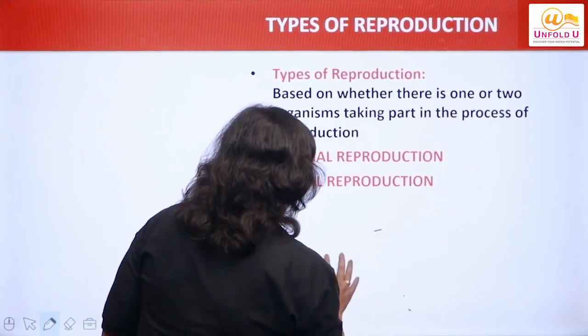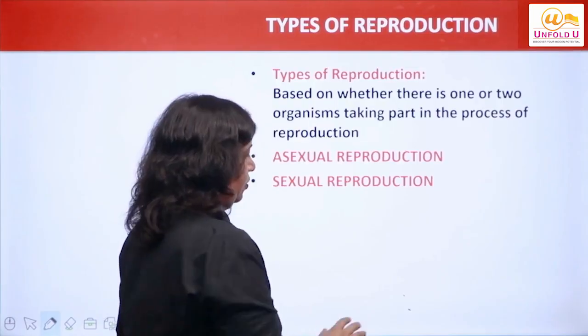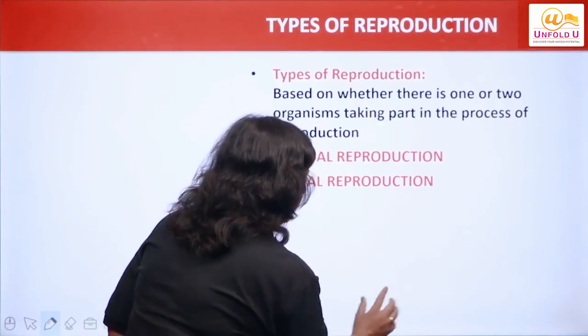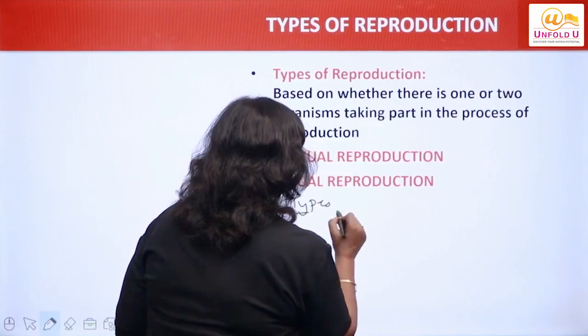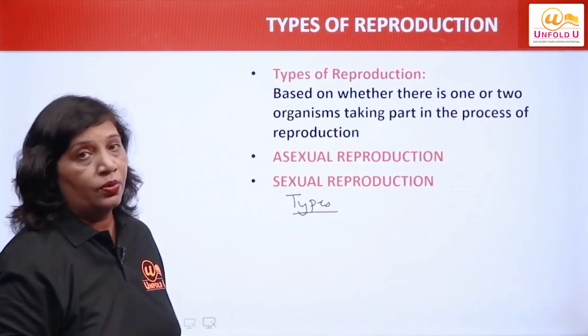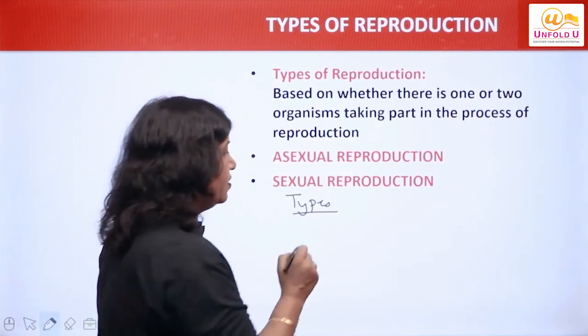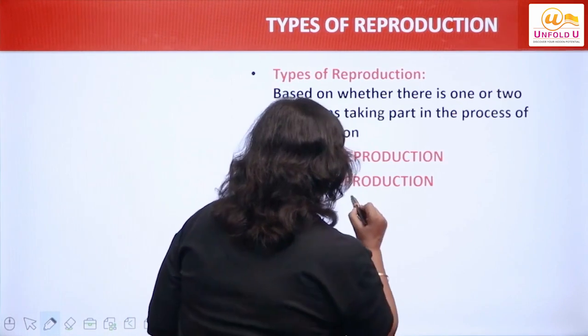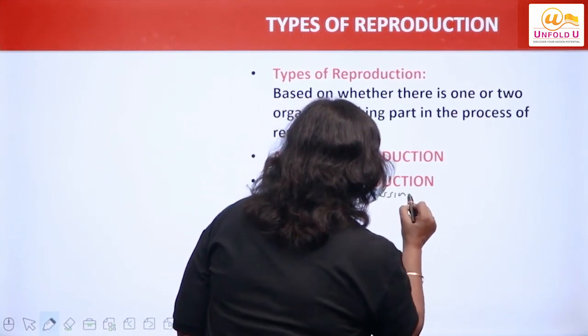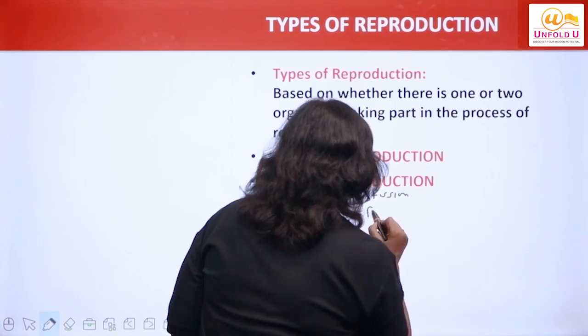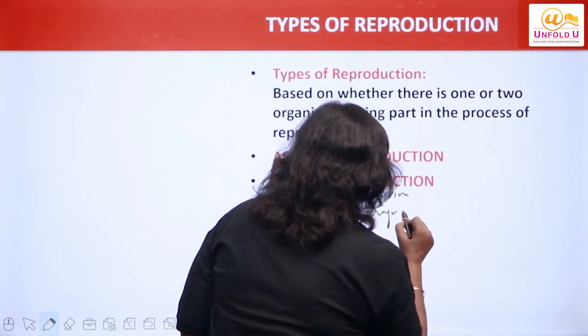Now, next we will continue with asexual reproduction. What are the types we are going to study under asexual reproduction? We have 6 different types. Number 1, fission. Then we have fragmentation.